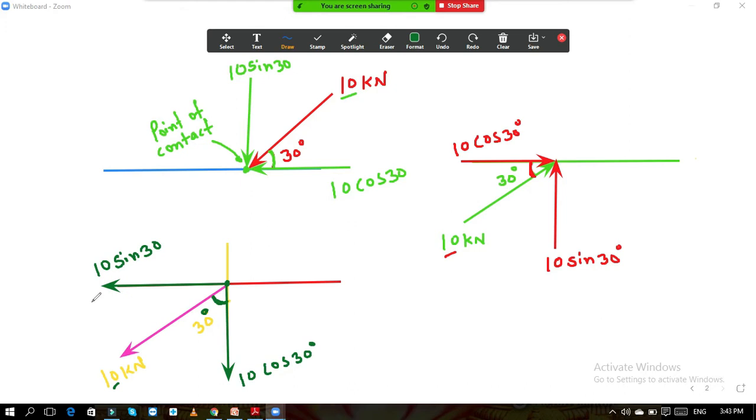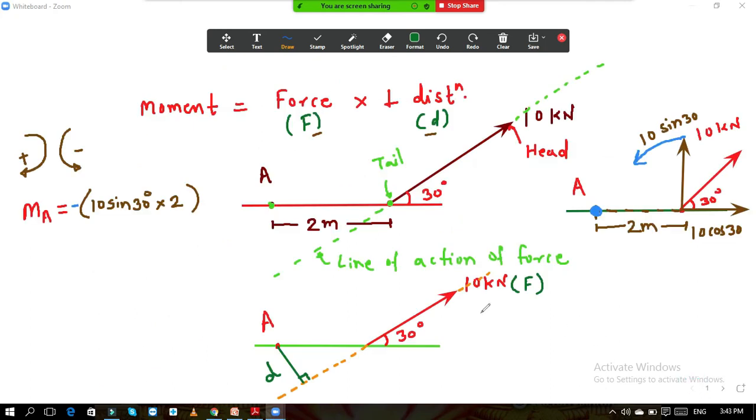So these are some basics of the resolution of the force. Likewise here also we have done the same resolution.